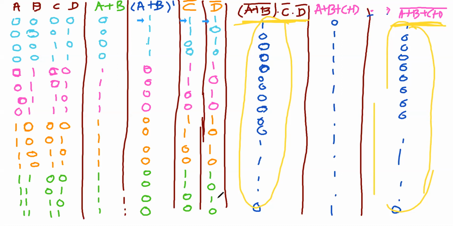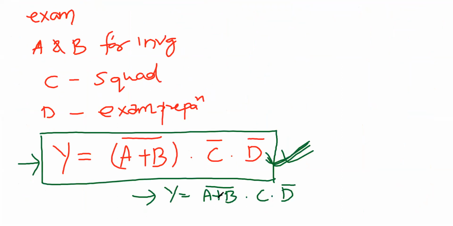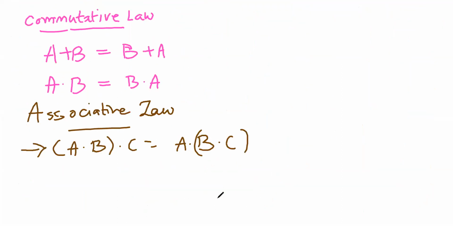Today we have learned a few rules related to AND and OR, like the distributive law and commutative law. We will also be using commutative laws and associative laws.